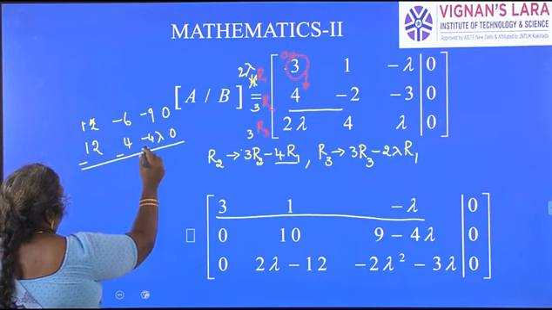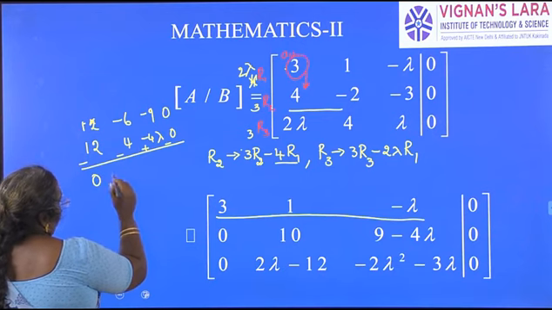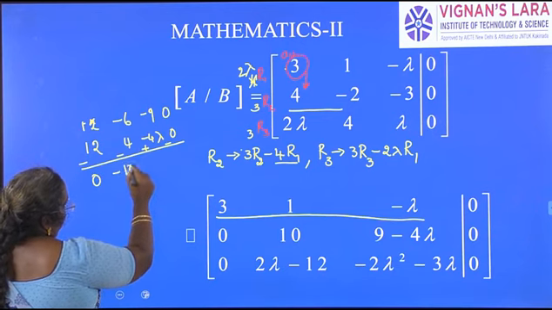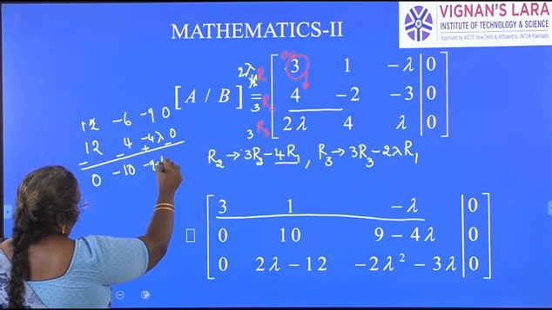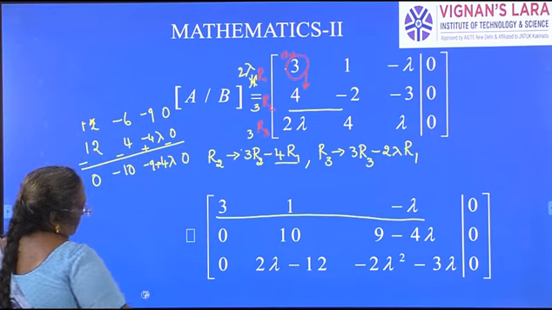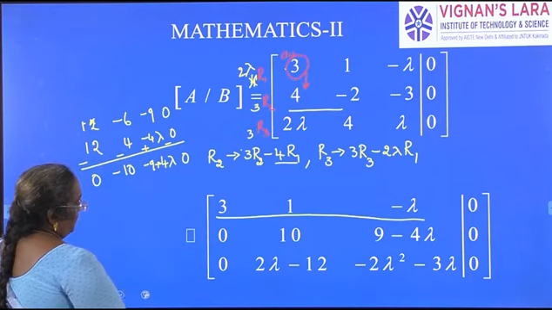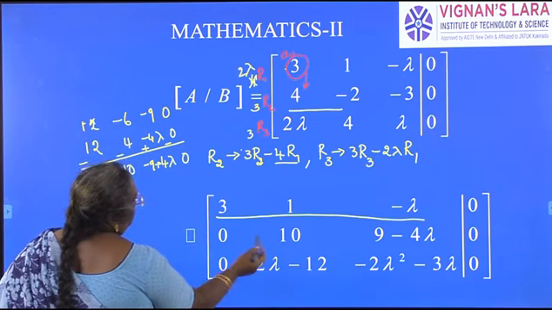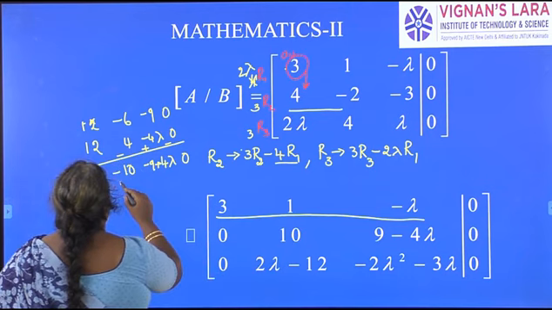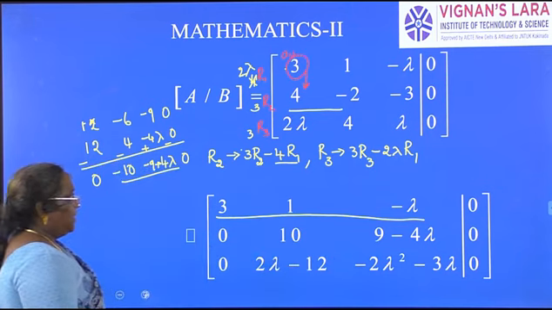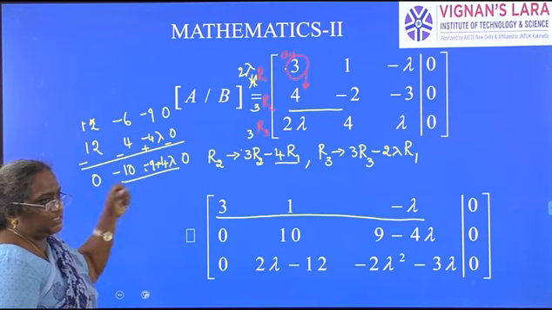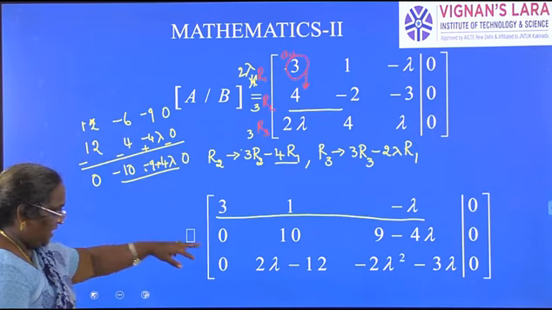Minus, minus, plus, minus. 0. This is minus 10. 9 minus 9 plus 4 lambda and 0. See, that is what we got here. Plus 10 or minus 10, it doesn't matter, because if I multiply this with minus, this becomes 10, this becomes 9 minus 4 lambda. Just minus I have taken as common here. That is what we get in the second row.